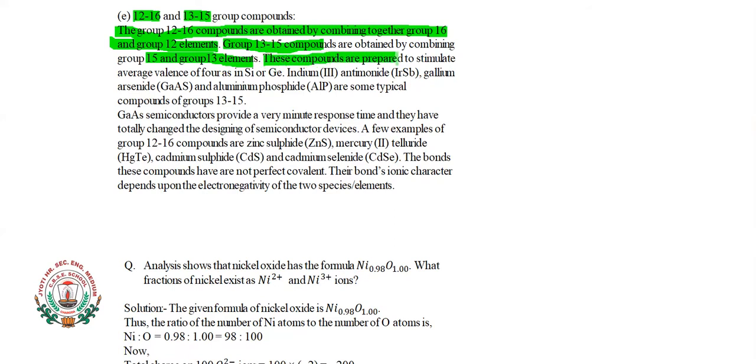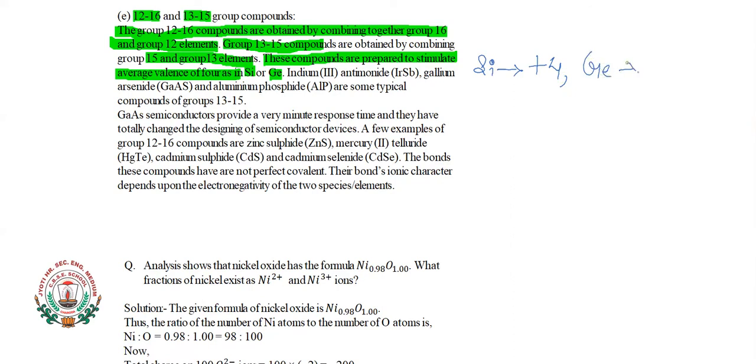These compounds are prepared to simulate an average valence of 4, such as in silicon or germanium elements. As you know, silicon has valency plus 4, meaning it is tetravalent.